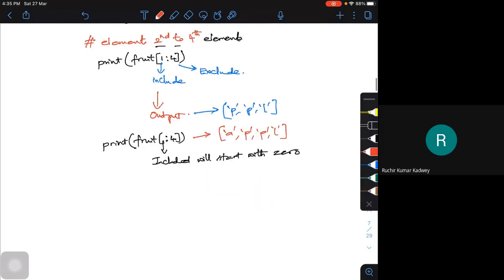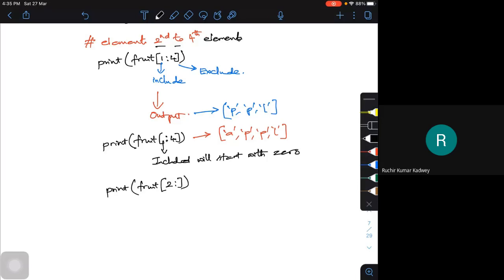Suppose one more operation is there. If I try to put print fruit, and I put something like 2 colon within the square bracket, and leave the end blank.